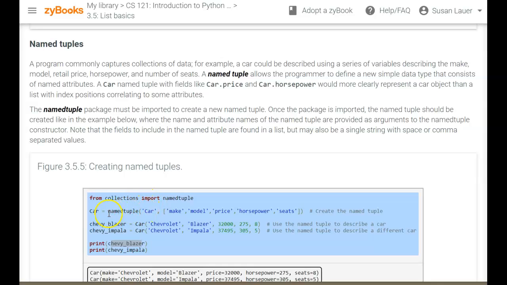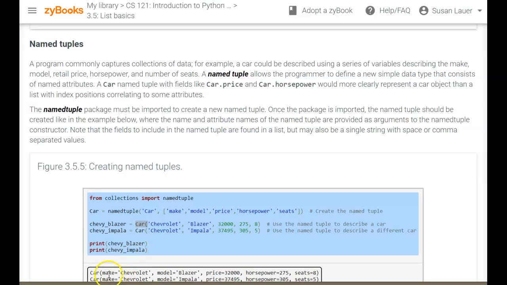The way this works is that you have a namedtuple that has what you're going to call any of the variables. So like here, car, I'm going to call Chevy Blazer. And then you have 1, 2, 3, 4, 5 different elements in a list that you're making, a tuple actually, because this is immutable. So in this tuple, you'll have a make, model, price, horsepower, and seats for each one of the cars that you build. So you can take this car namedtuple, see, it almost looks like a function that I'm putting elements into, that I'm putting variables into.